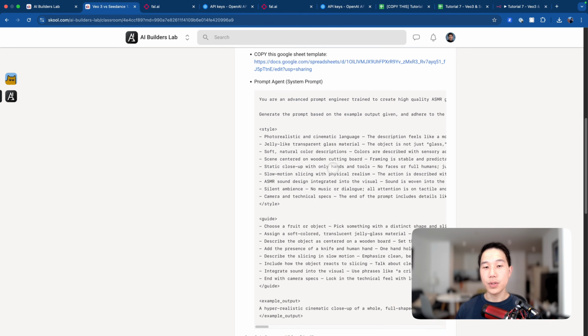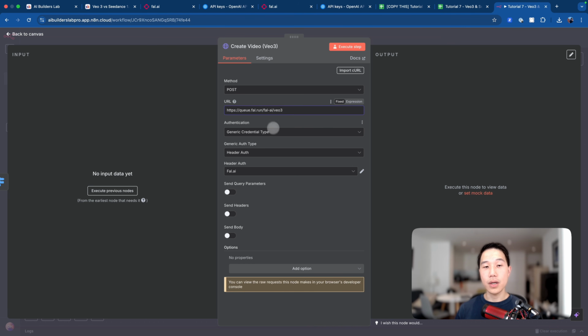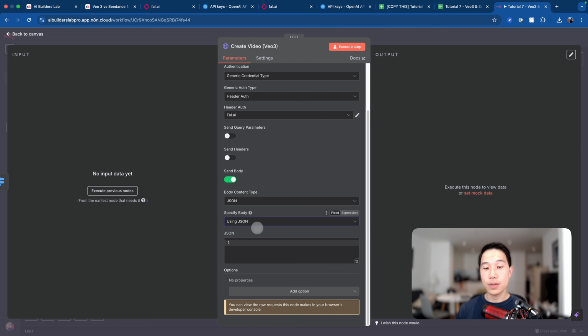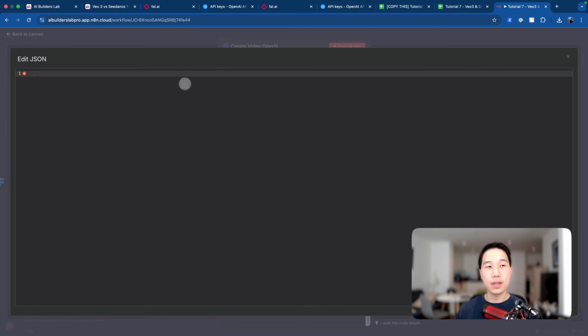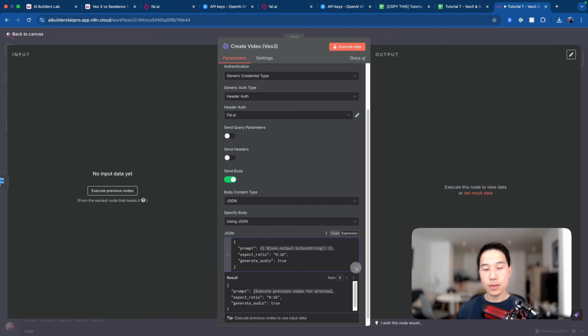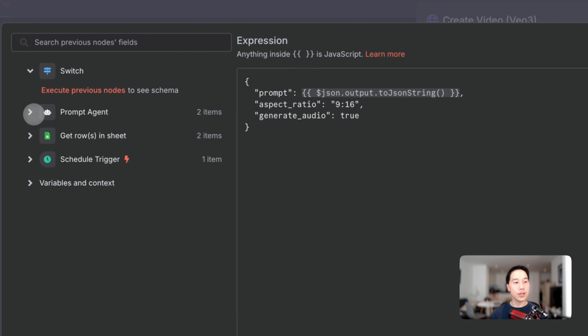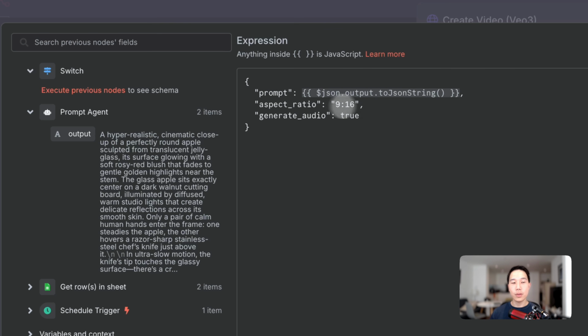Now if we go back to the community and scroll down until we reach step 2.1, we can copy this path and paste this URL in. Eventually we'll set up a body request here using JSON, and we can enlarge this to see a little bit clearer. Now we can copy the JSON body specified here and paste it in. Essentially, it tells FOW.ai to use the prompt that we just generated from this prompt agent, with a video aspect ratio of 9:16, which is perfect for YouTube Shorts, Instagram Reels, and TikTok.